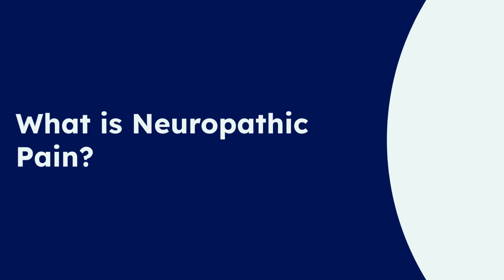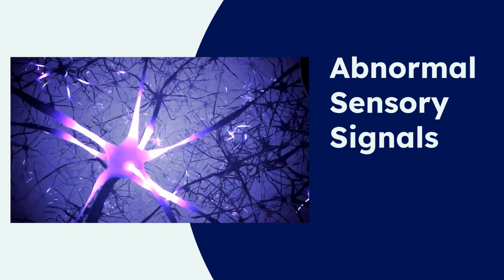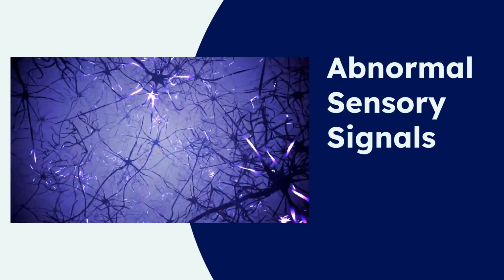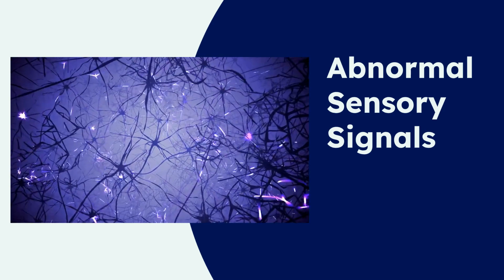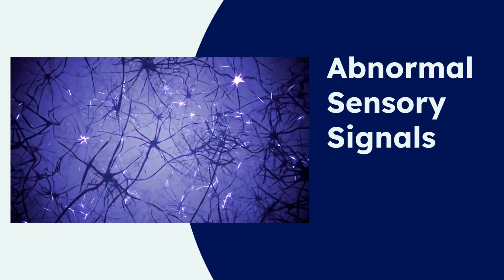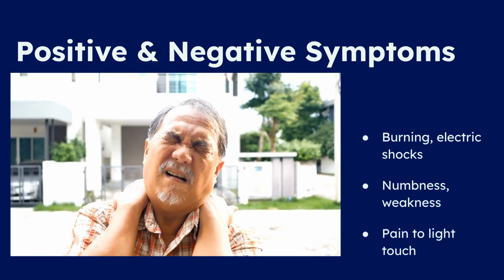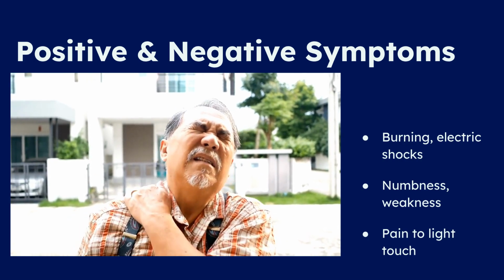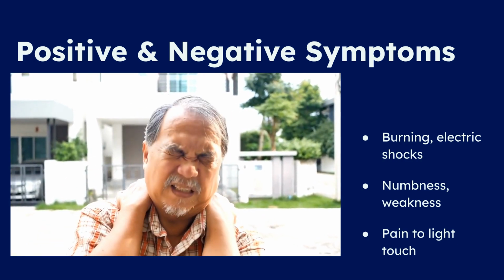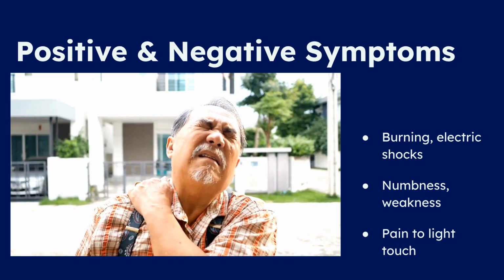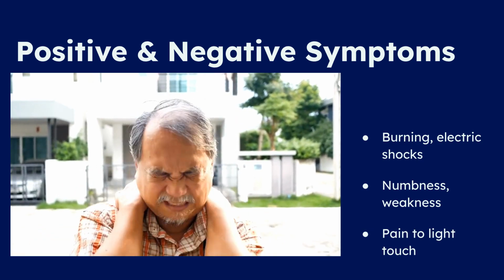Neuropathic pain is pain caused by a lesion or disease of the somatosensory nervous system. It is not just more pain, it's abnormal sensory processing. Unlike regular pain, which signals injury, neuropathic pain arises from damage within the nerve pathways themselves, leading to erratic and often debilitating signals. This condition often presents with a mix of symptoms, including positive symptoms like burning and electric shocks, and negative symptoms like numbness or weakness. This mixture indicates both abnormal signaling and partial loss of normal nerve function.